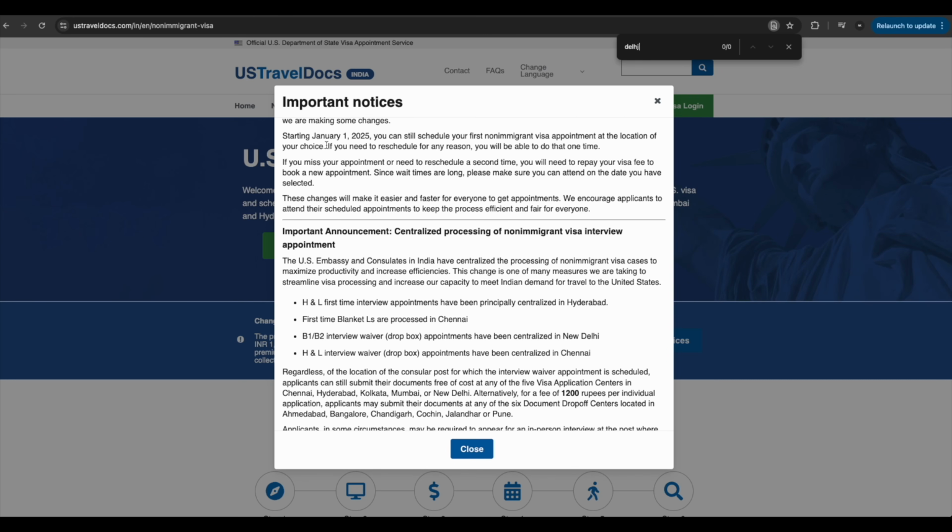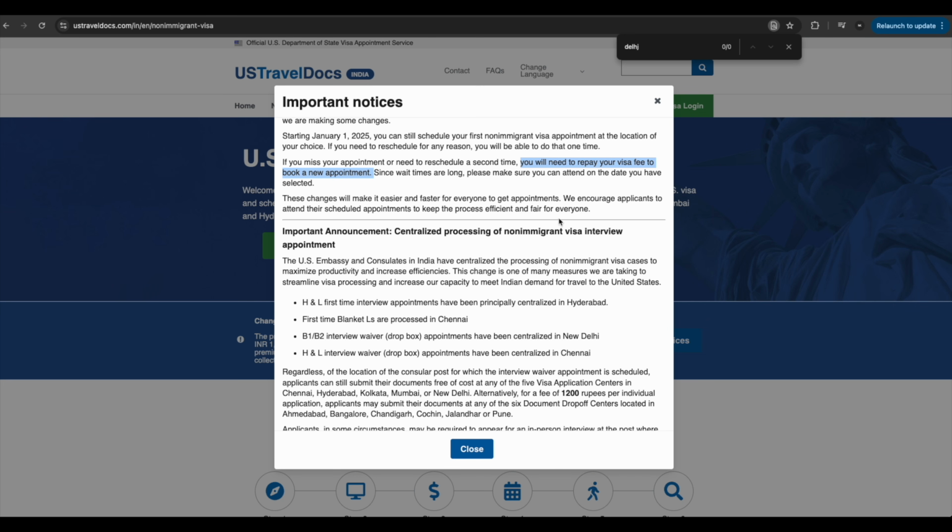You can see that from January 1, 2025, they mentioned you can still schedule your first non-immigrant visa appointment at the location of your choice. If you need to reschedule for any reason, you will be able to do that at that time. If you miss your appointment or need to reschedule it a second time, you need to repay your visa fee to book a new appointment. So see what they are trying to say?